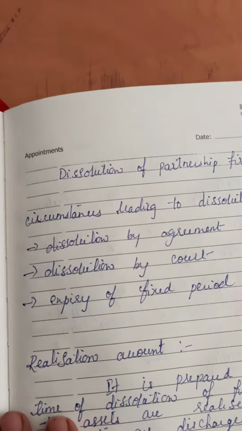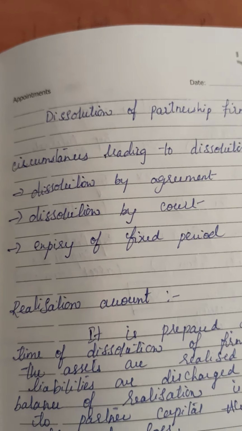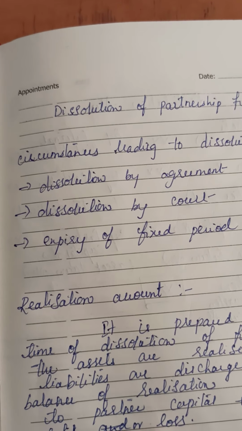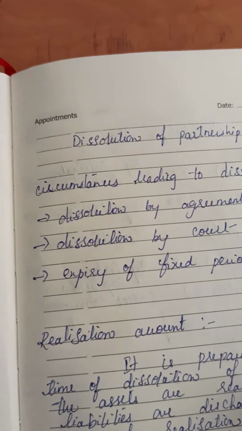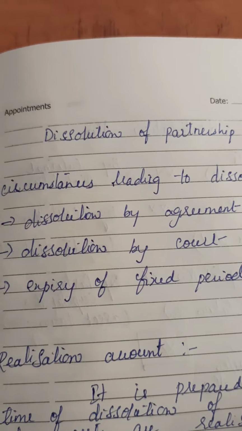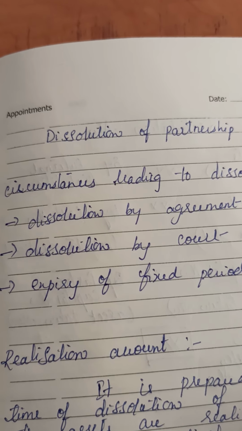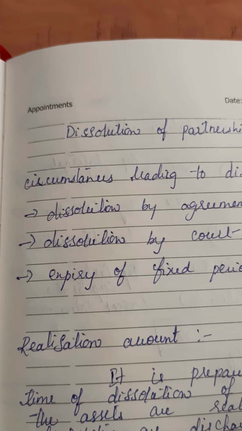We are beginning the next topic, the dissolution of the partnership firm. We have done in the partnership accounts the admission, retirement and death of a partner. The next part is dissolution. The name dissolution only says as dissolved. The firm is dissolved. So what happens when the firm is dissolved here? The partnership firm will be closed and all the accounts have to be closed and settled for all the partners as well as the outsiders.